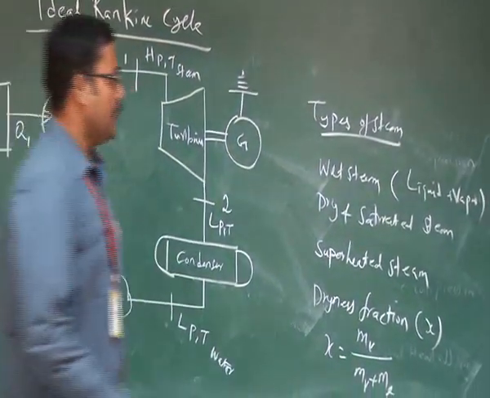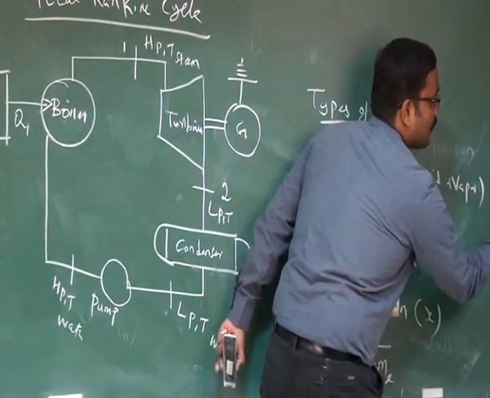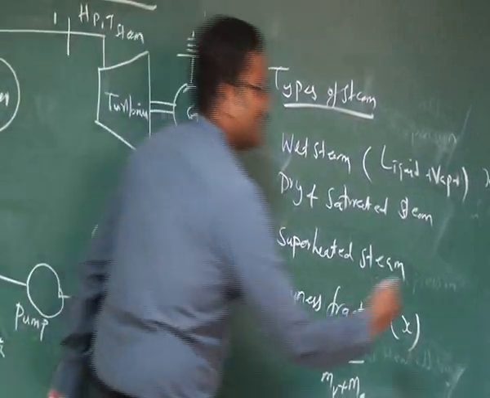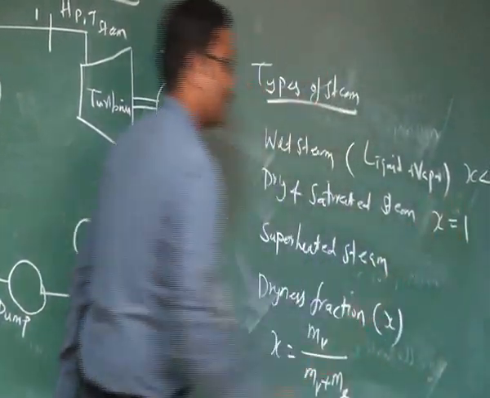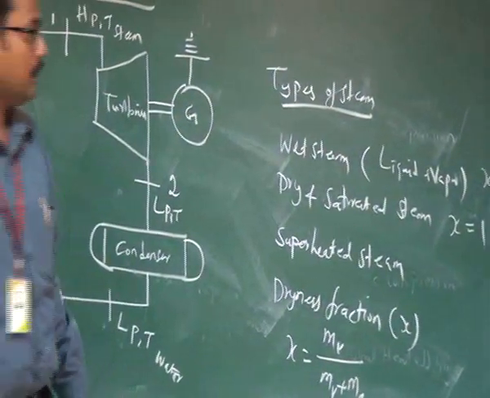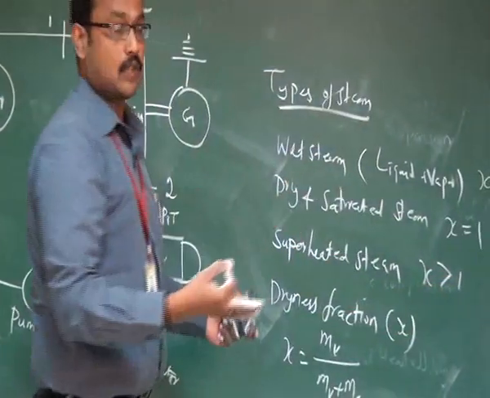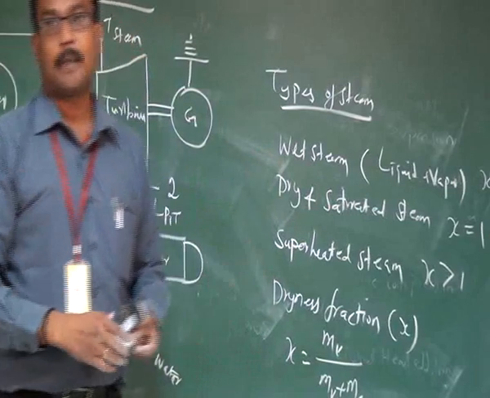So if it's wet steam, the dryness fraction is always less than 1. If it is dry and saturated steam, the dryness fraction X becomes 1. If it is superheated steam, the dryness fraction X is greater than 1. We cannot define the dryness fraction because it is a pure vapor form.